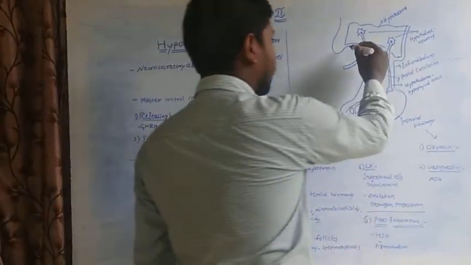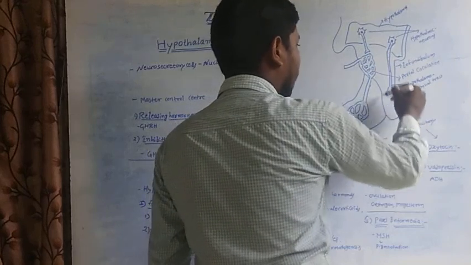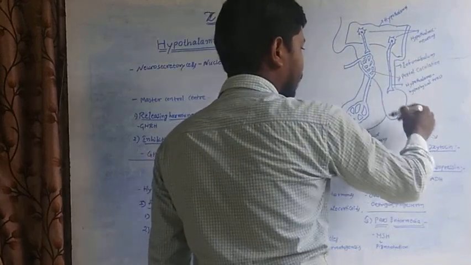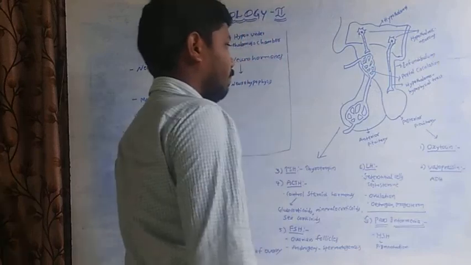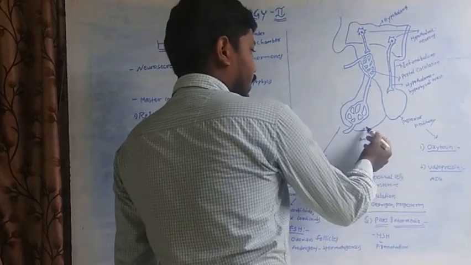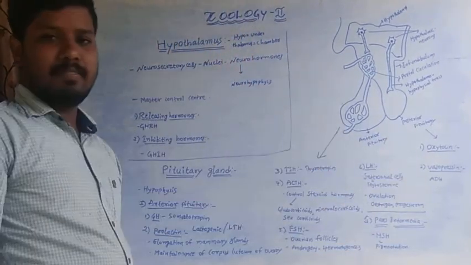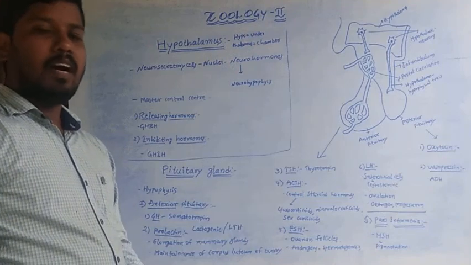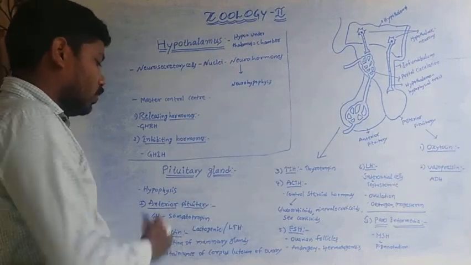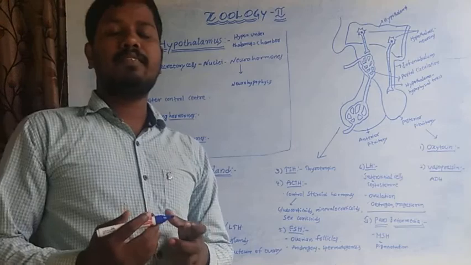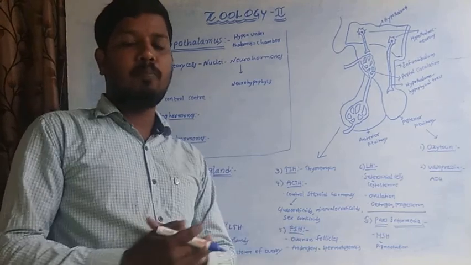So here this is the pituitary. This is the anterior pituitary and this is the posterior pituitary. So here anterior pituitary secretes 6 important hormones. The first one is the growth hormone. Growth hormone is called somatotropin hormone.